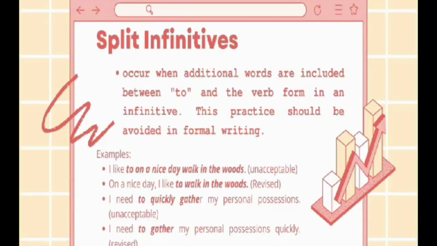And the next is, I need to gather my personal possessions quickly, and this is the revised version. Another example of a split infinitive is to suddenly go and to quickly read, because the adverbs suddenly and quickly split or break up the infinitives to go and to read.